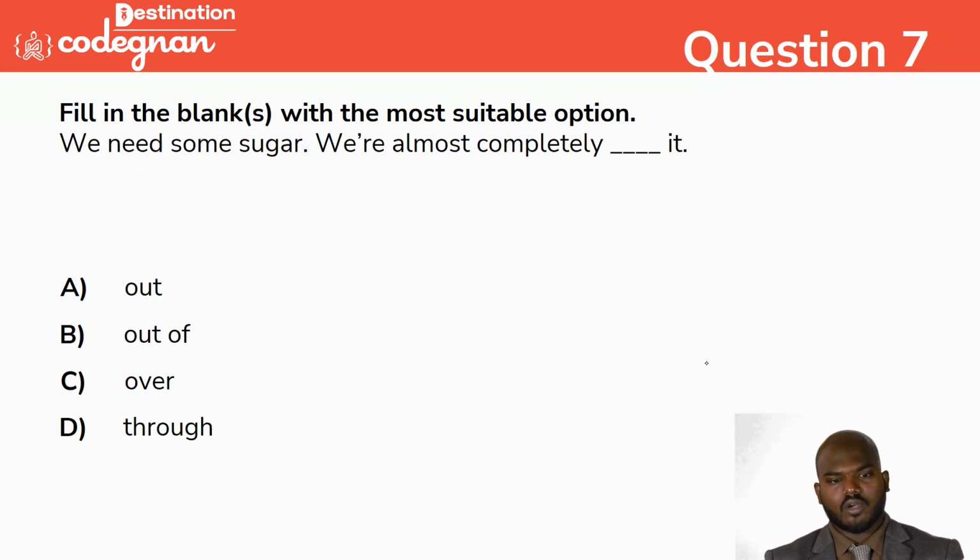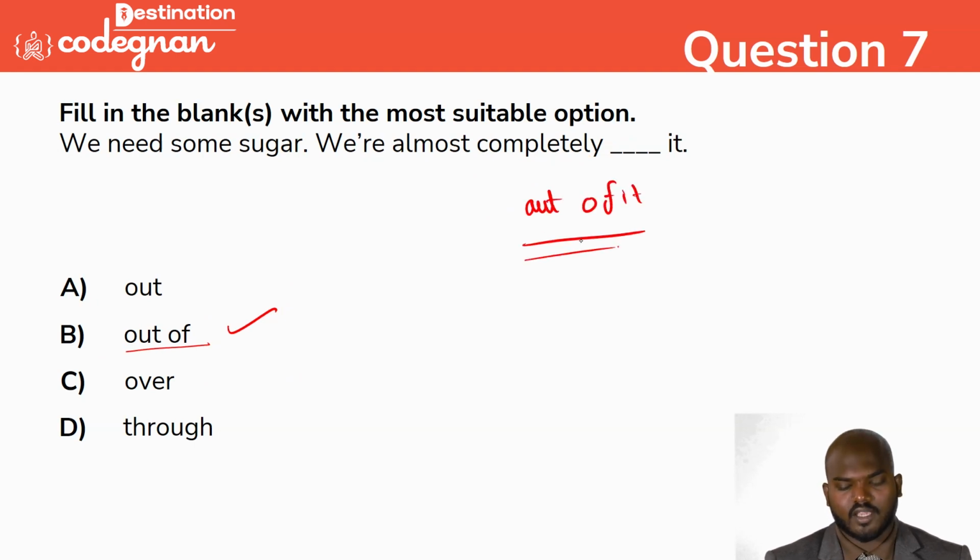We need some sugar. We are almost completely dash it. So we can say that we are completely over it. What is the meaning of over it? We can say that this is also a phrasal verb being discussed here. So option B is the correct answer. We are completely out of it. That is the correct answer. Out of it, that's the correct answer. We can mark here.